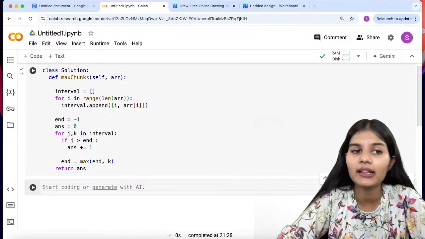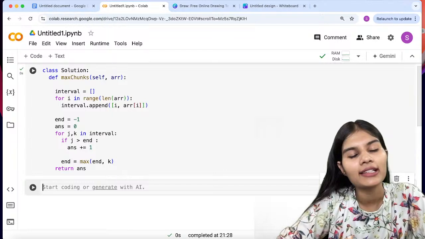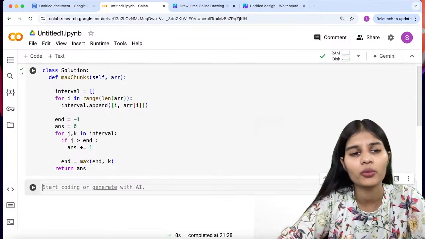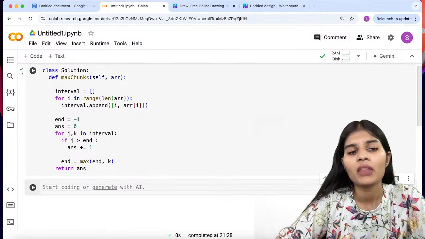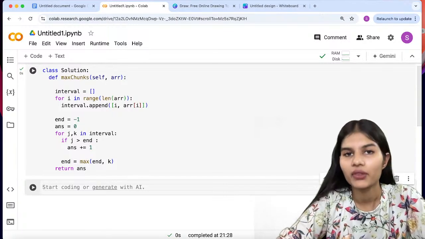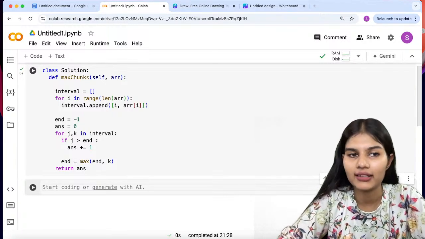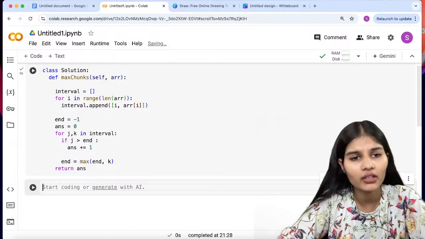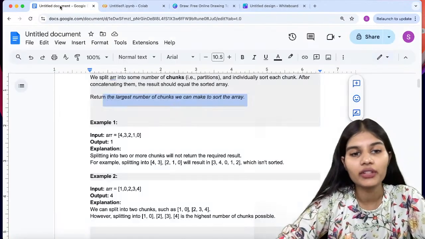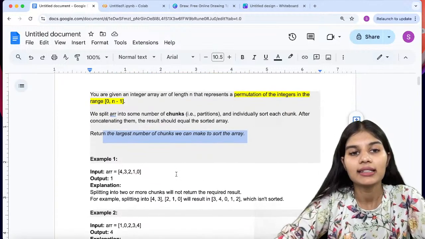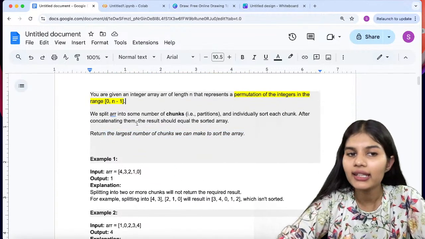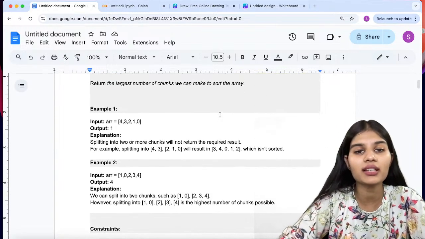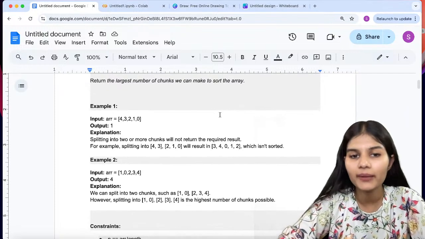Finally this particular result is getting over here, right? Now, if you have been using this on your offline IDEs, you might have got the result also till now. It's Google Colab, so that's why it's not coming up over here, because for that we further need to define the object of the class and then call the function that will help me get the final answer, right? But since it is running successfully, that means yes, we have got the result. So that is how this very first question will be solved, where we have an integer array of length L and we have to sort it by making partitions, and then return the largest number of chunks that we can make to sort the array. That is how you can do it.